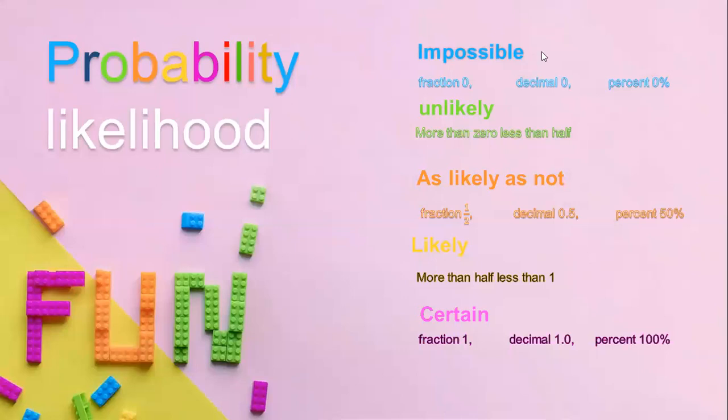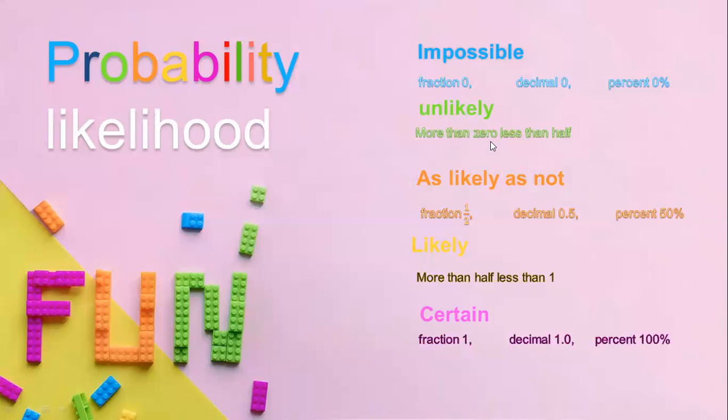Probability likelihood. As you can see here, it can be an impossible probability, or an unlikely probability, or as likely as not, or likely, or certain. Impossible means that it can never happen, and we can write it in the form of a fraction, a decimal, or a percent. As a fraction, it would be a 0, as a decimal, it would be a 0, and as a percent, it would be as well a 0%.